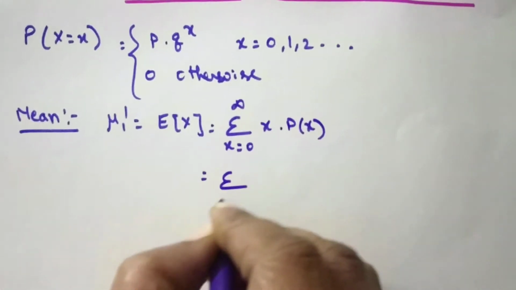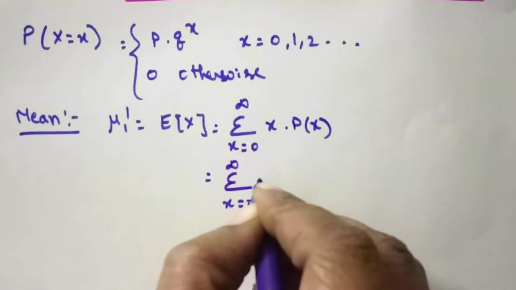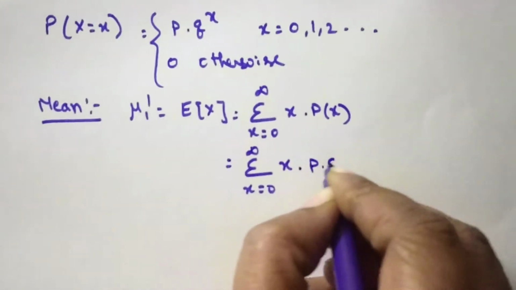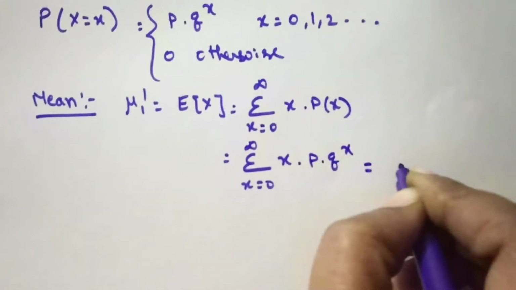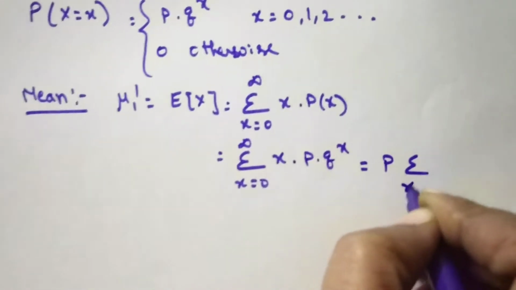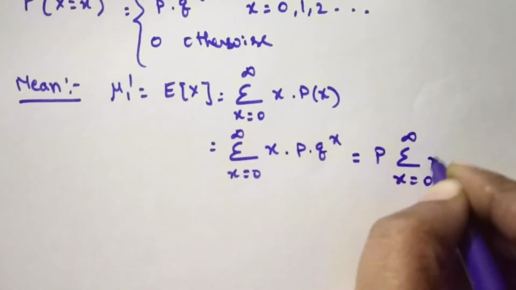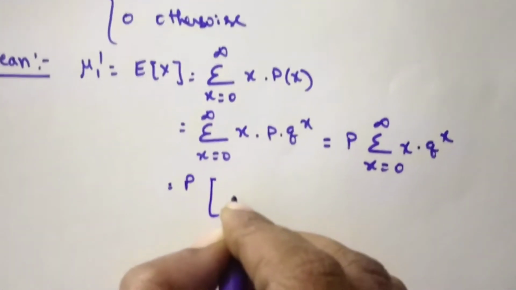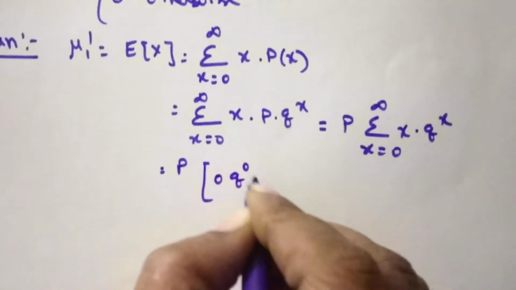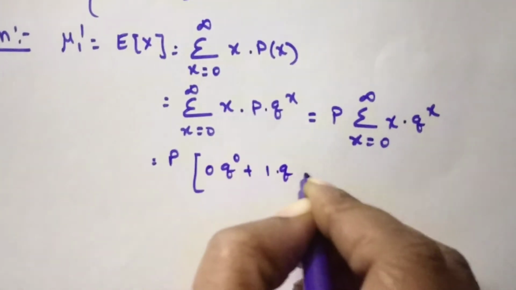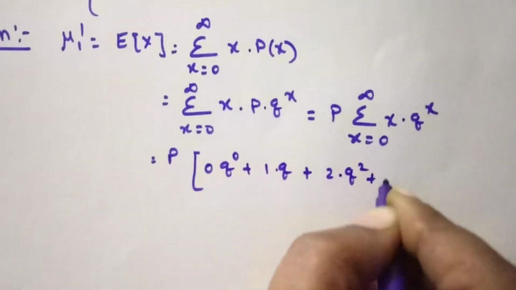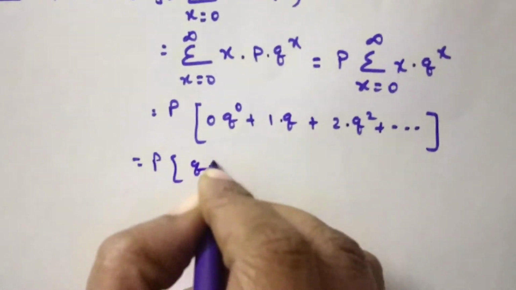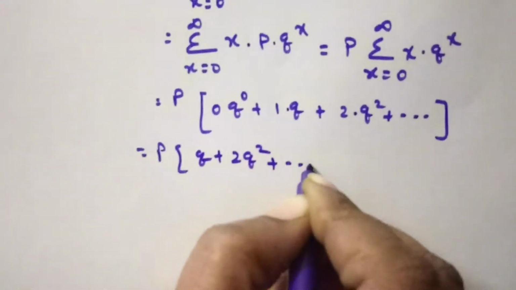Now, summation x is equal to 0 to infinity, x into p of x, where we know the probability function p of x is p into q power x. From this we can write p into summation x is equal to 0 to infinity x into q power x. Now expand the summation, we will get 0 into q power 0 plus 1 into q plus 2 into q square plus and so on. So from this one we can write q plus 2q square plus and so on.